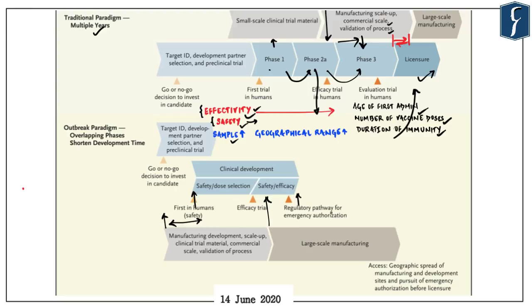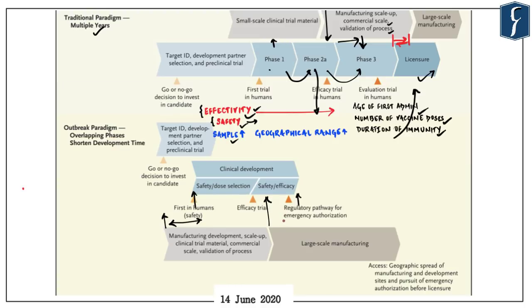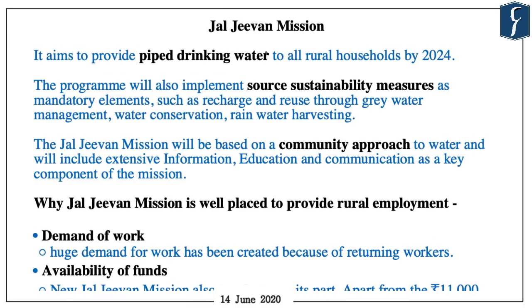So what companies across the world are doing is that they are entering into contracts, mainly with Indian companies, for scale up even before the results have come up. This is a risk, and a big one, on their own behalf. But everyone knows that if either of the candidates works right now, then it will prove to be one of the biggest boons to humanity. This last news which we are going to take up appears on page number 7.